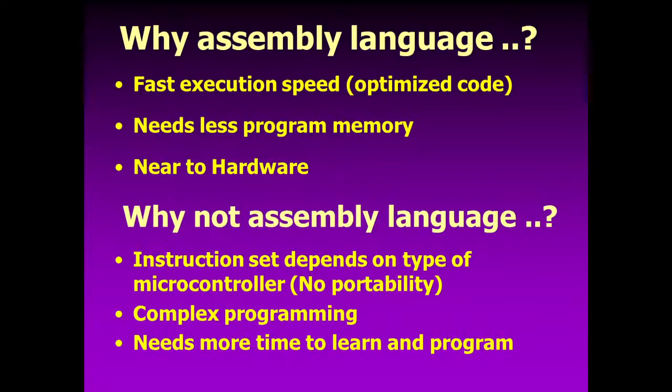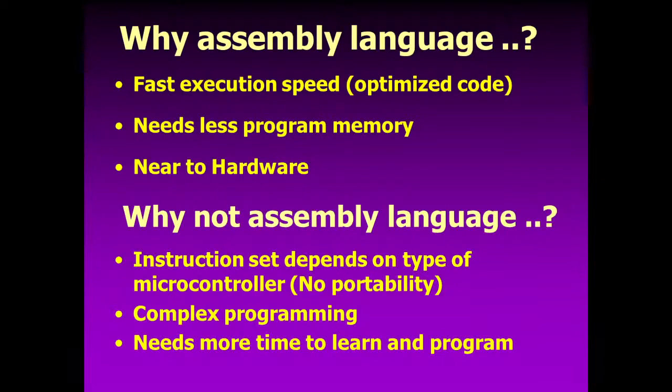So in the last lecture we discussed why we use assembly language, even though it is complex and difficult to learn and program. We use it because it provides faster execution and needs less program memory.